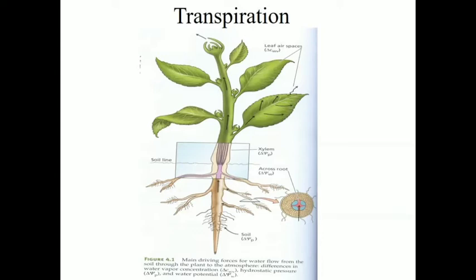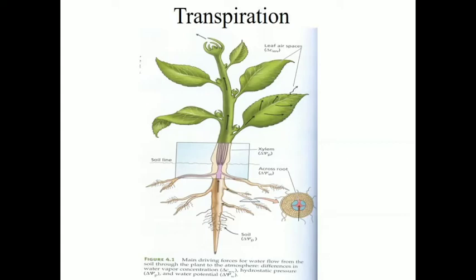When you write the definition of transpiration, we must include the word vapor, because not only the loss but the loss of water in the form of vapor matters. The water which is removed from the plant into the atmosphere, this is the main process, and this process occurs in the form of vapor. Then we call it transpiration.